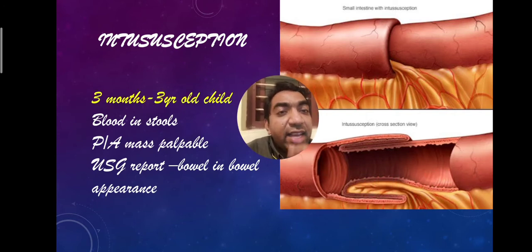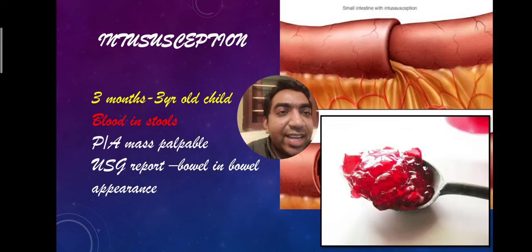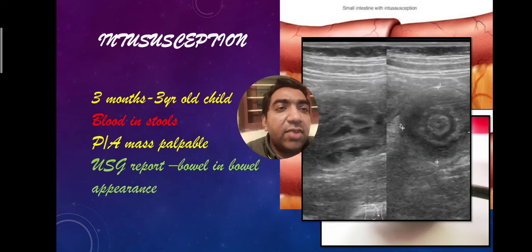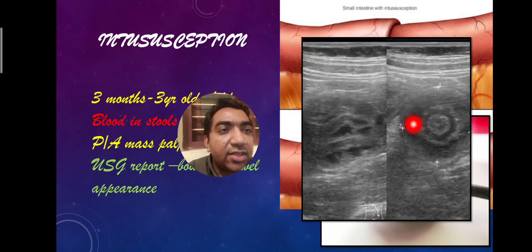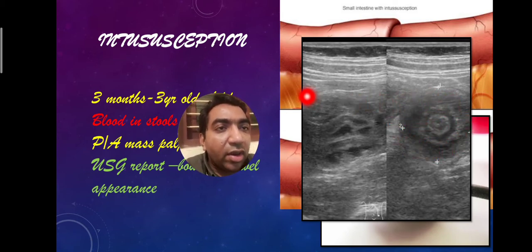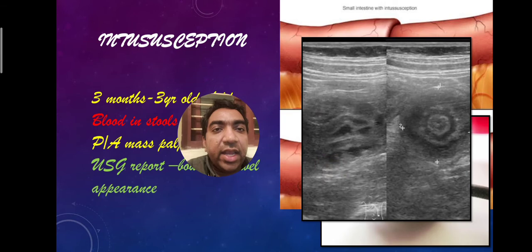Generally it happens in a 3-month to 3-year-old child, and there will be blood in stools. In intussusception, the classical picture is blood in stools, the red currant jelly appearance of stools, and a mass palpable in the right iliac fossa. Since the most common site of intussusception is the ileocecal junction, there will be a mass in the right iliac fossa to right hypochondrium area. The ultrasound will show a bowel-in-bowel appearance, the target sign, or a pseudo kidney sign, like a kidney in the longitudinal section.